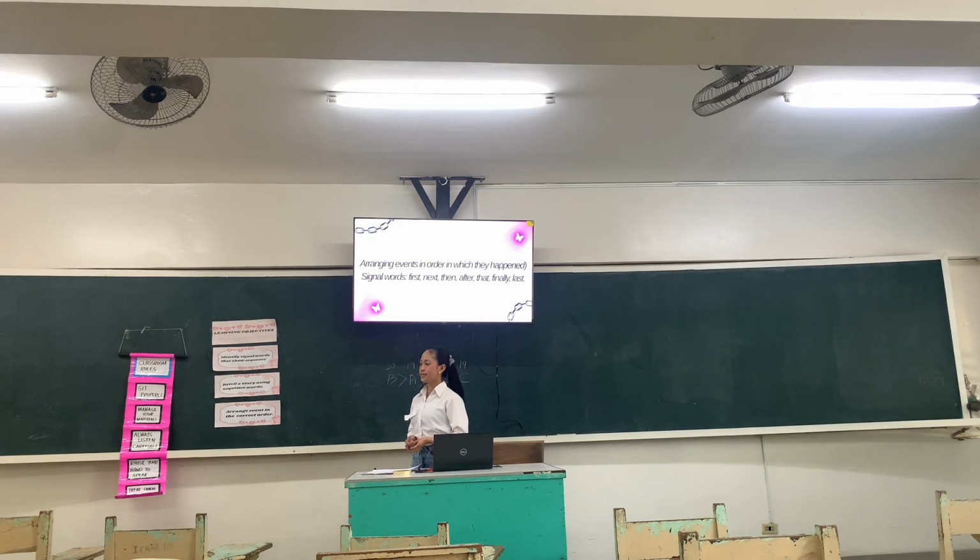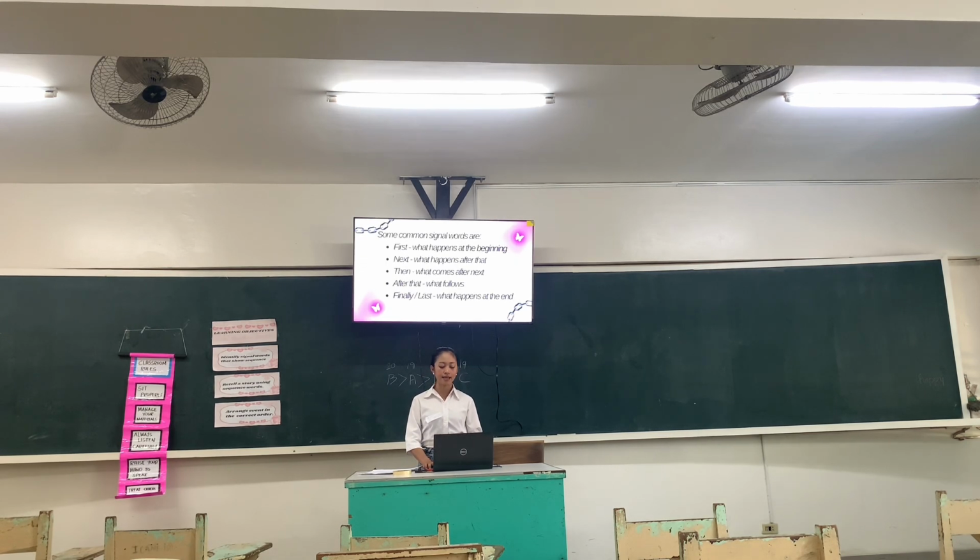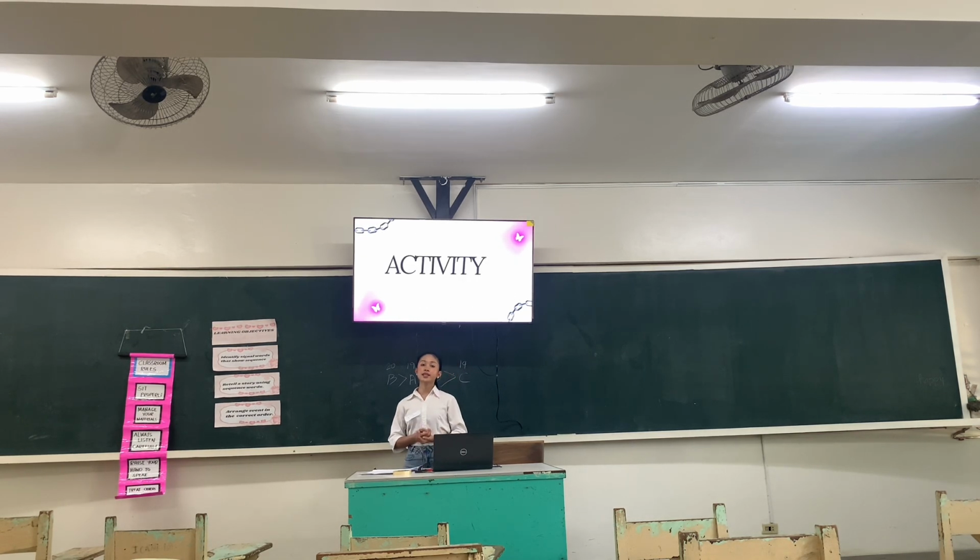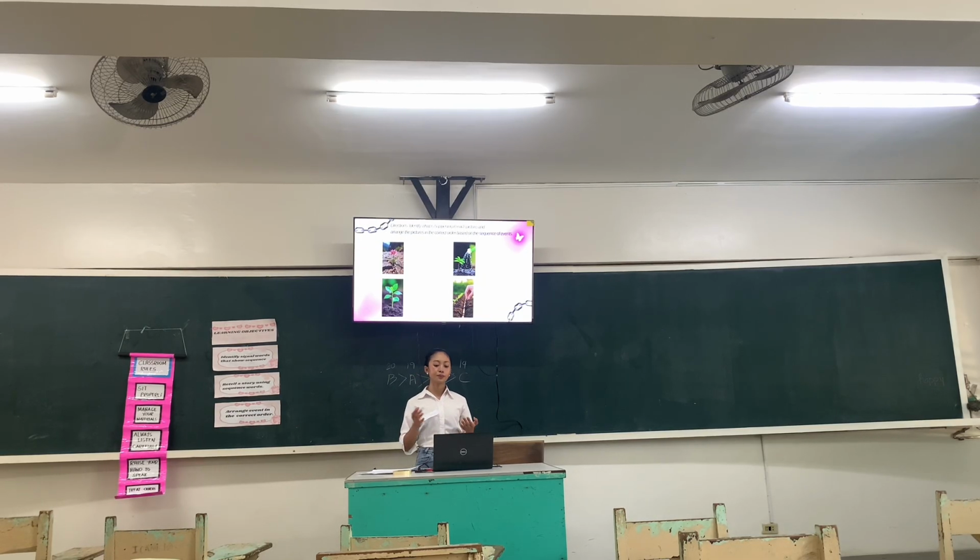Lesson for today. Can you get your notebook and answer this activity? So this activity is called picture sequencing. Okay, direction. Identify what is happening in each picture and arrange the pictures in the correct order based on the sequence of events. So I will give you 5 minutes to finish your activity. So you may now start answering.